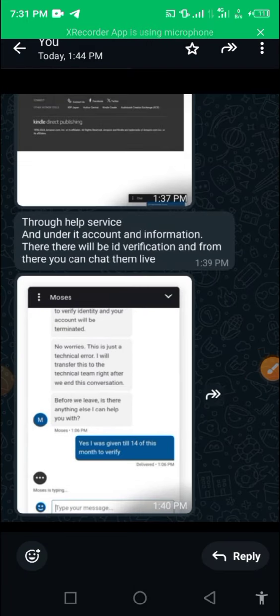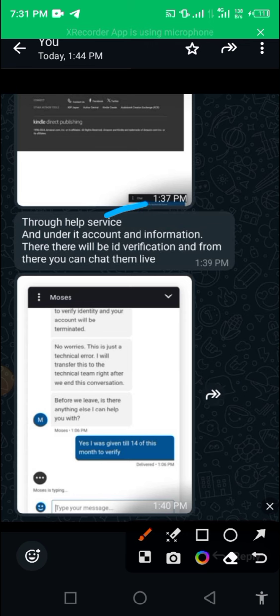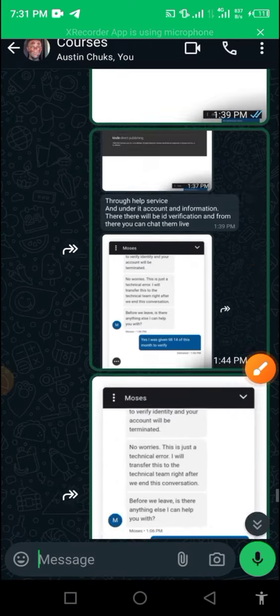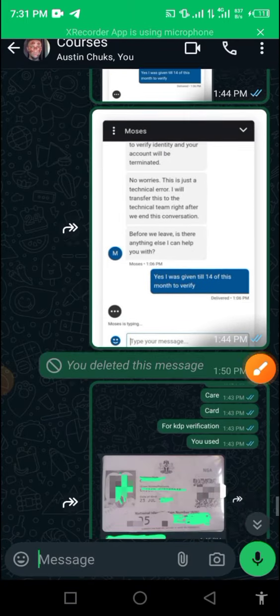I asked him, how did you contact them? He said, through app service. This is what you must know. So under account and information, there will be an ID verification, and from there you can now chat with them. Now you can see, I love what he told them. He said, no worries, this is just a technical error. I will transfer this to the team. Okay, so that is the last chat of that. Then it said, okay.